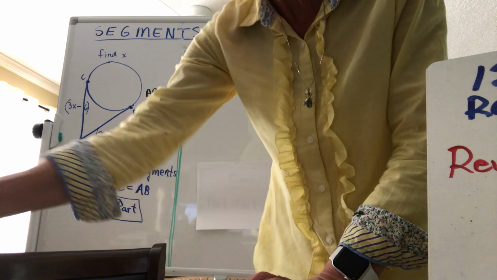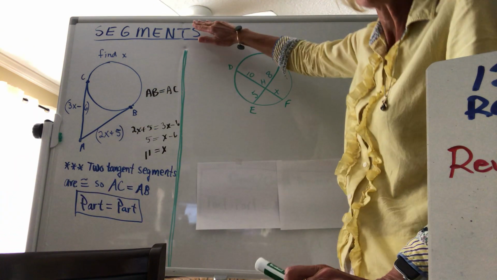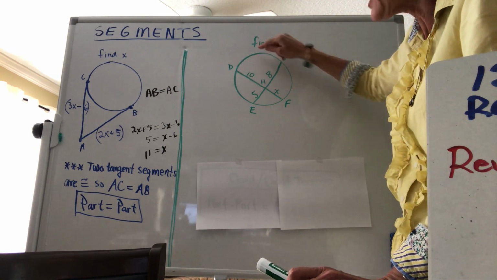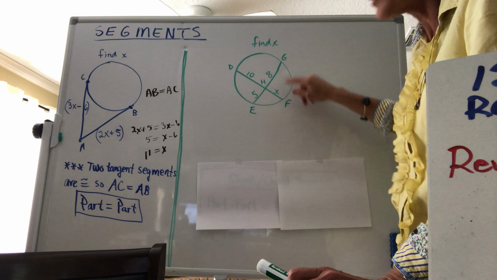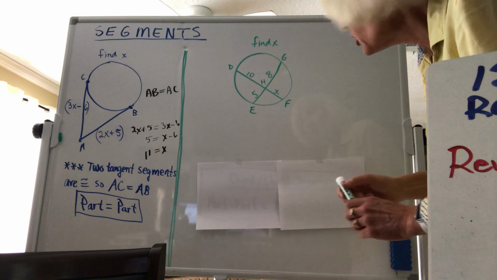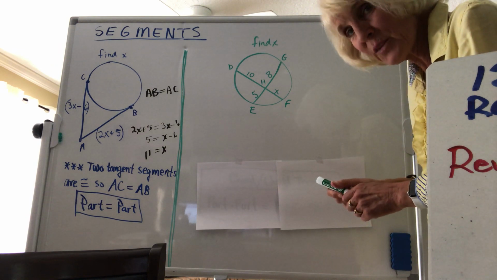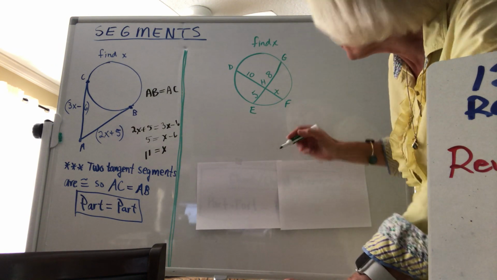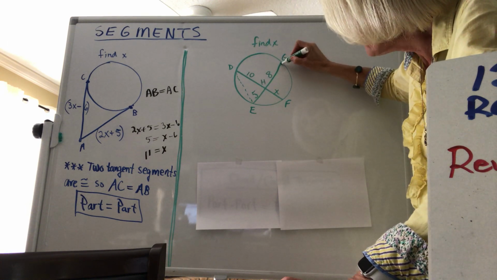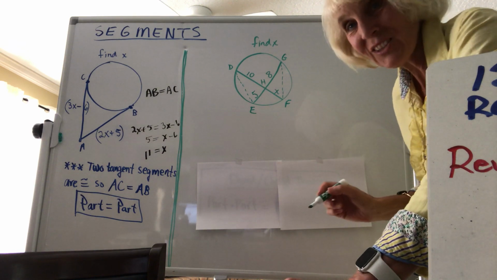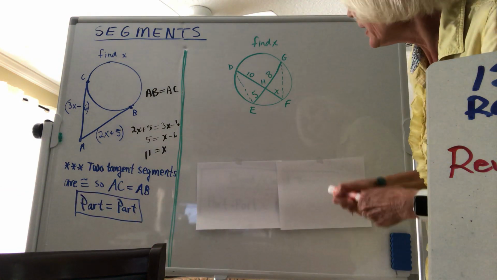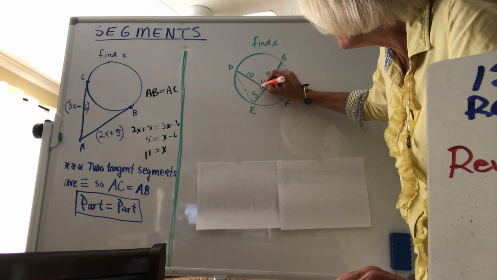Now, what we're going to be looking at today, remember we're working with segments now. The arcs are in degrees on the outside. We're now looking at the segments. So in these segments, they would be touching 2 points on the circle. So I really have two chords. Now, how does that go with the first thing we reviewed? Well, if I just make a segment from D to E and from G to F, do you now see I have two triangles? And what do you suppose is going to be true about the two triangles? Well, you're exactly right.